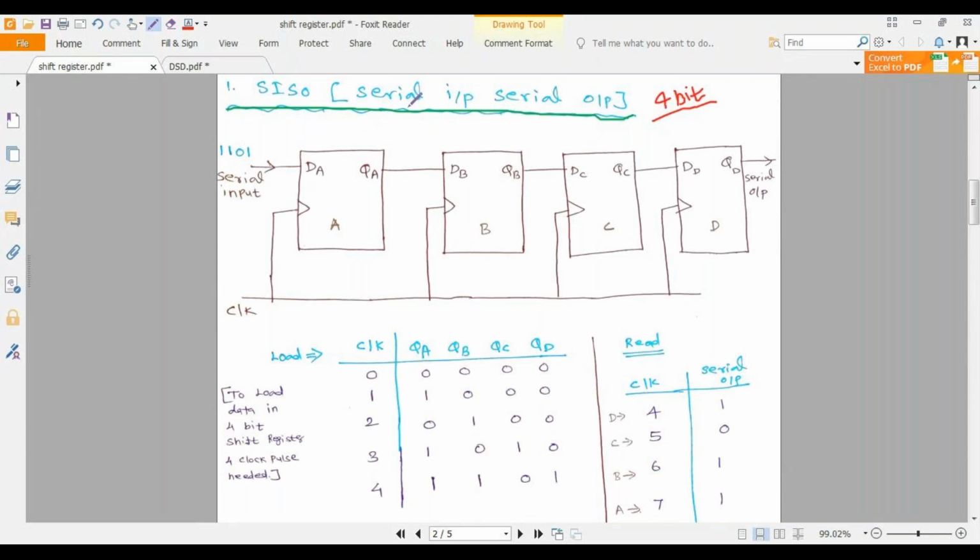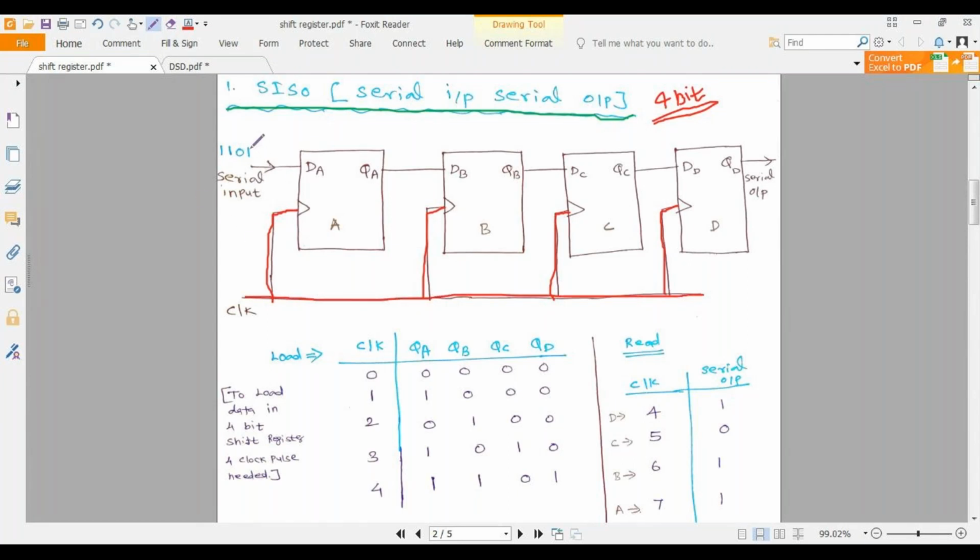So here we are going to see serial input and serial output. Here I am taking 4 D flip-flops. This is a 4-bit shift register. Here I'm designing a synchronous one, because we are in unit 3, dealing with synchronous circuits. So synchronous means we have to give a common clock pulse to all the flip-flops, because this is a synchronous shift register. Unit 3 is fully synchronous circuits, so we want to give a common clock pulse.